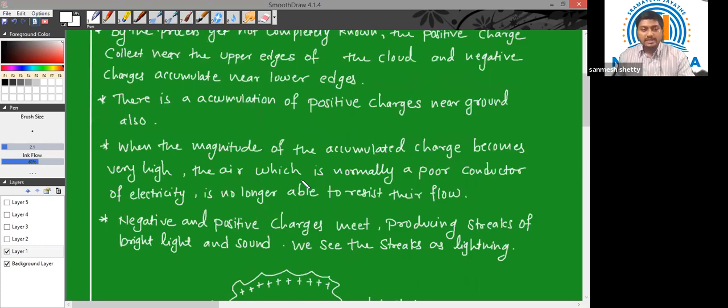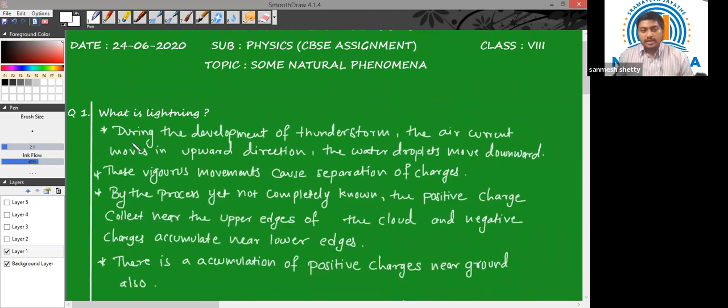To write the answer to this question: during the development of a thunderstorm, the air current moves in upward direction and the water droplets move in the downward direction. This vigorous movement causes the separation of charges.